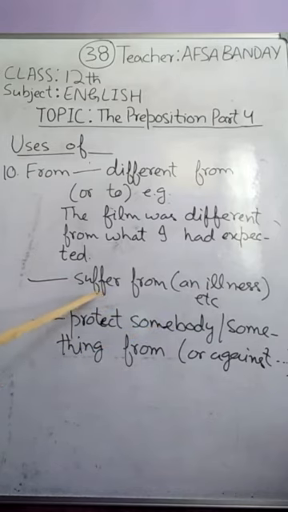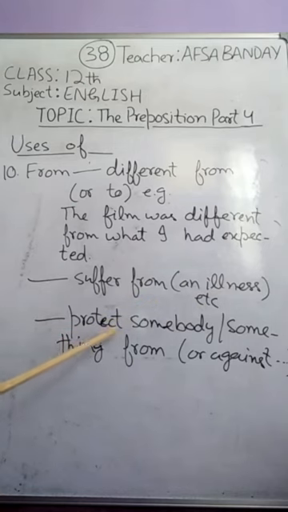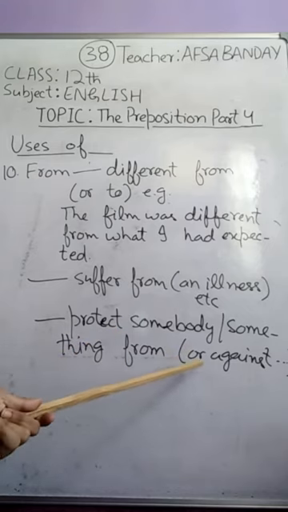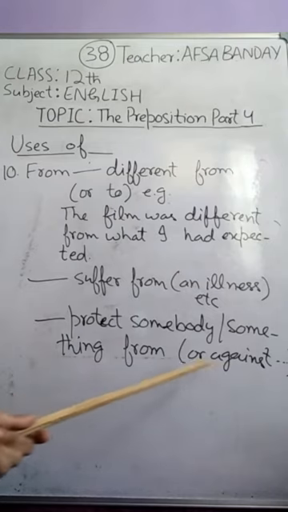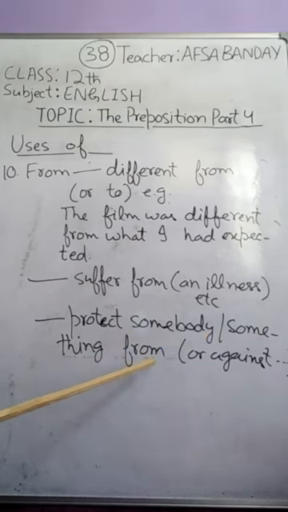And we say protect somebody or something from, or you can also say protect somebody or something against. Instead of "from", you can use "against", but "from" is also used with protect when we say protect somebody from this thing or against this thing. So this is for today. Thank you very much.